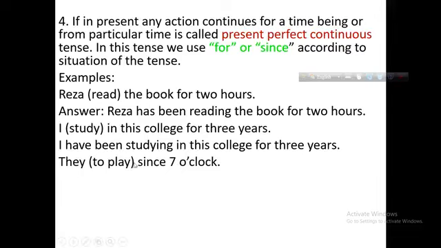Particular time. They have been playing since 7 o'clock. 7 o'clock is the point of time, the particular time. So, it will be present perfect continuous tense.